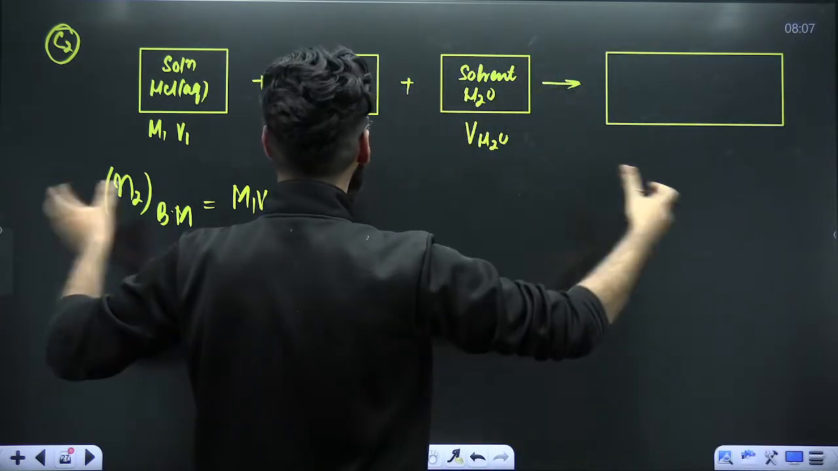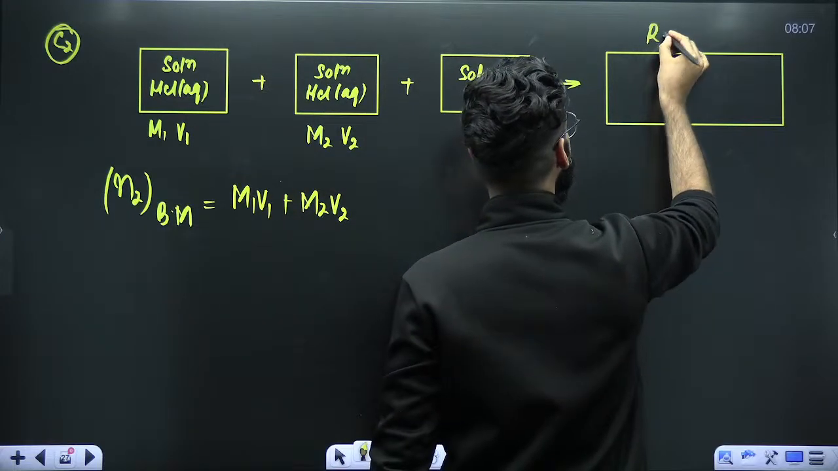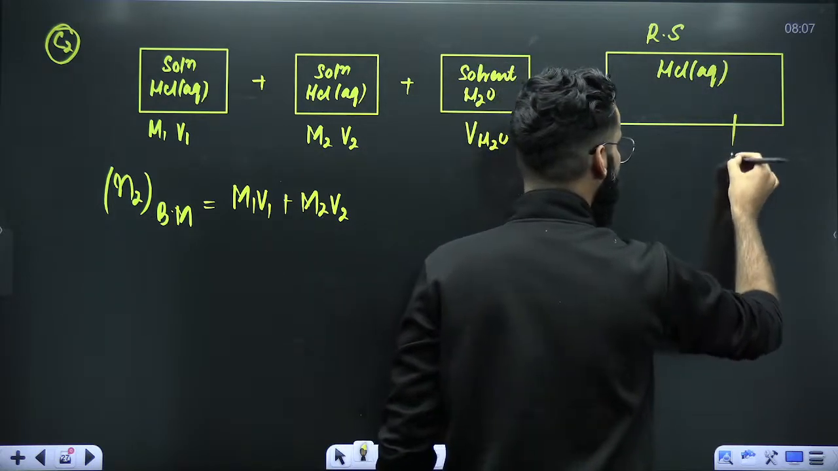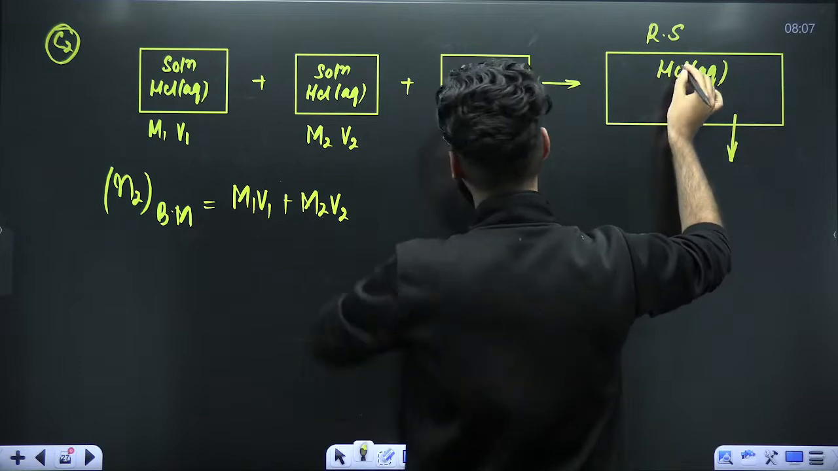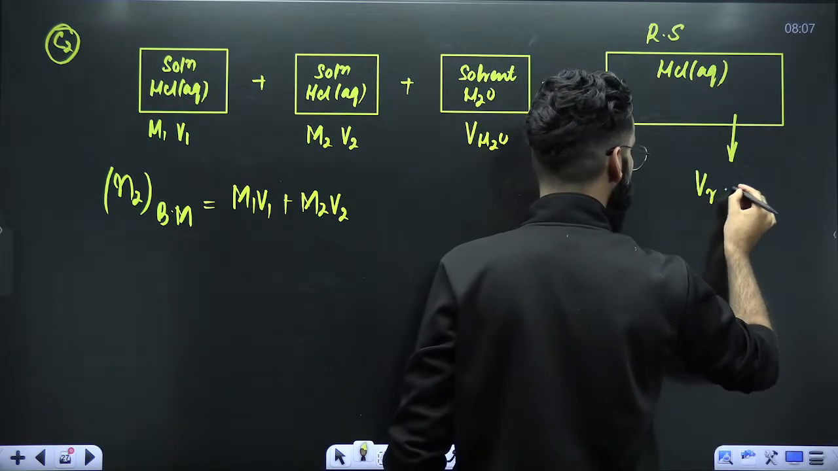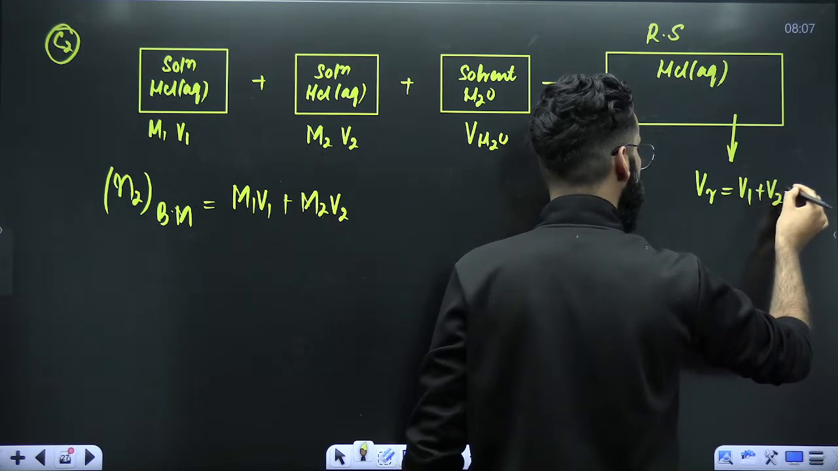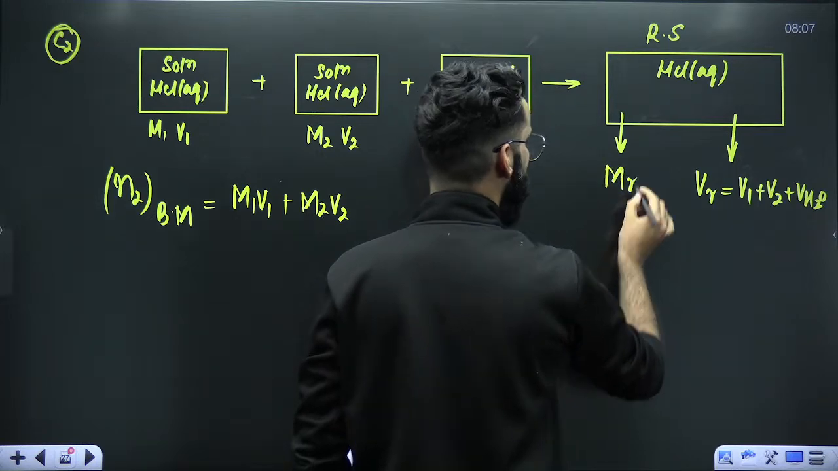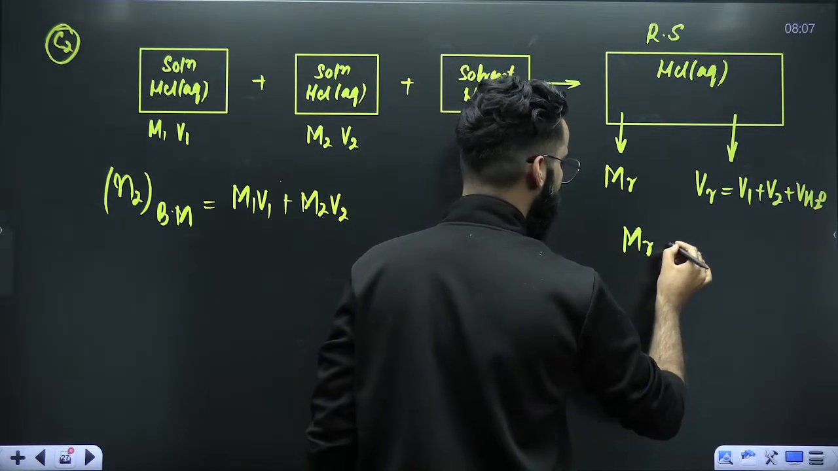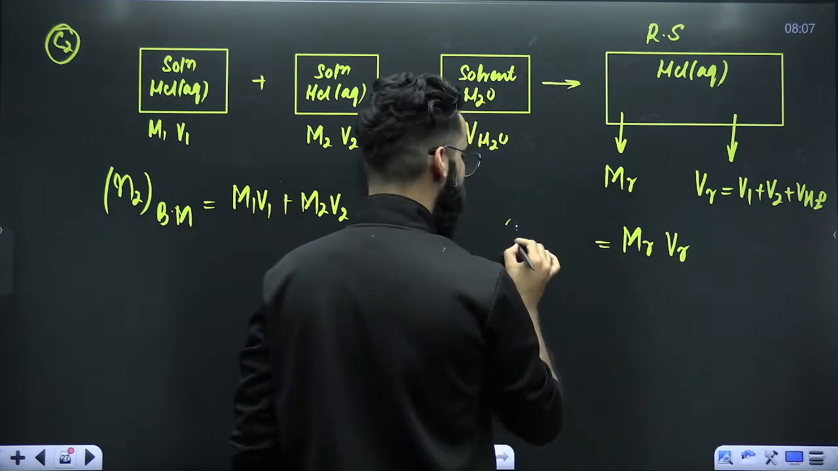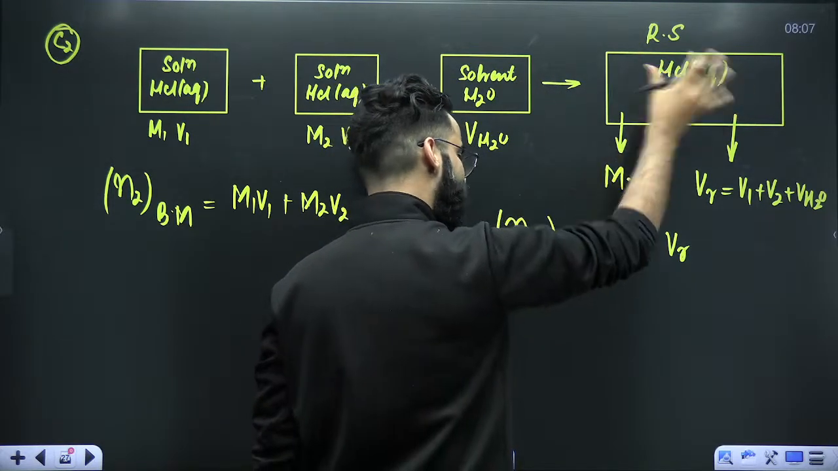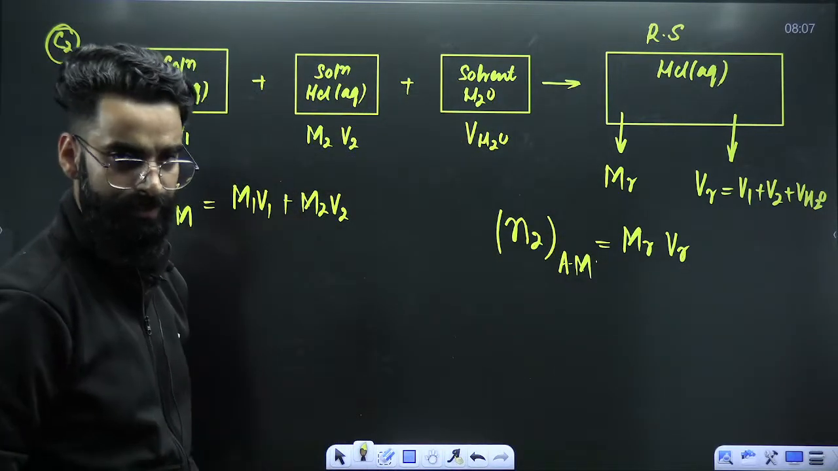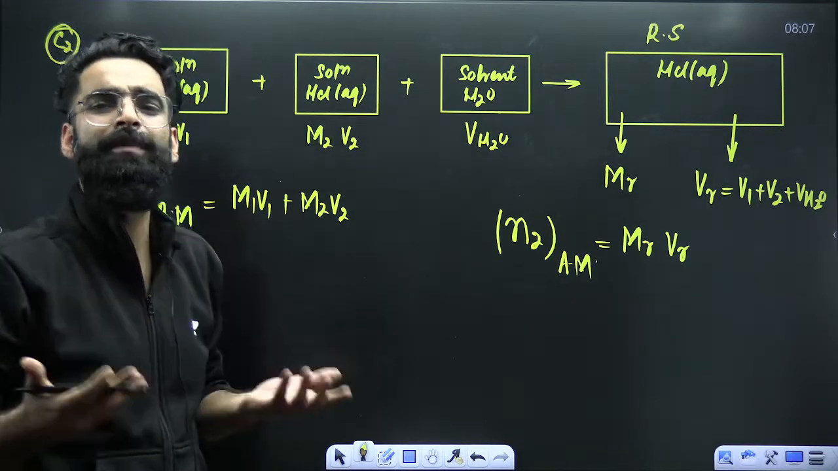Right? So after mixing all these three together, can I say I'll be getting a resulting solution of HCl? Tell me what will be the final volume of this final solution after mixing these three. That will be VR, which is going to be equal to V1 plus V2 plus the volume of water which you have added, right? Let's assume that the molarity of the final solution is MR. If I multiply these two, what do I get? MR multiplied by VR gives me the total moles of solute present in the final container after mixing. Perfect. What is the concept which I'll be using? Since I'm talking about mixing, right?